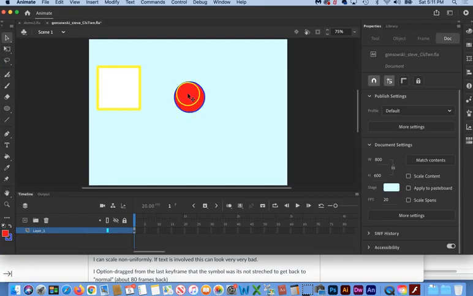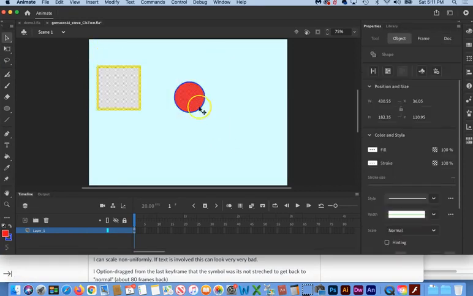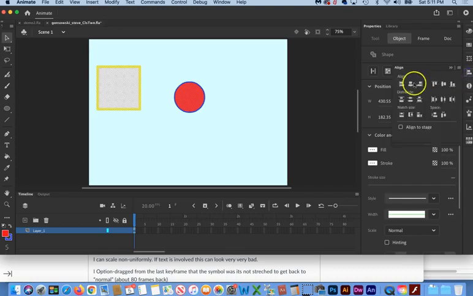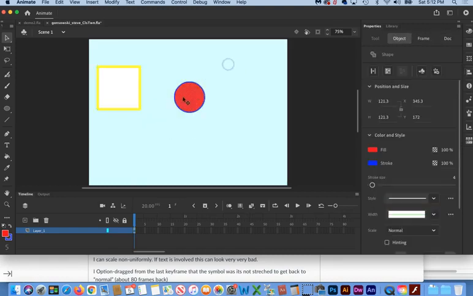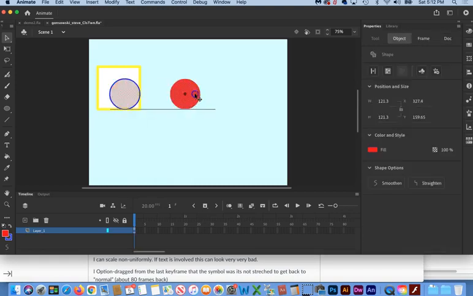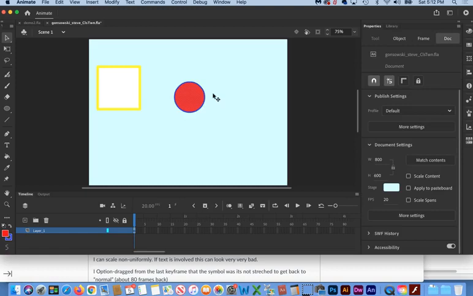I'm going to place this circle nicely inside of the square. There's two things to keep in mind. One is, if you're familiar with other programs, you can usually just select them, go to the align tool and do your alignments. But for whatever reason, even though that circle was drawn second, Animate for many versions has been not keeping track of that. So not a problem. Let me just Command Z that. Let me remind you of the other issue, which is that if these are on the same layer and we go to select one and move it later, it does that whole cutout thing. So Command Z a couple times to get back to where we were.